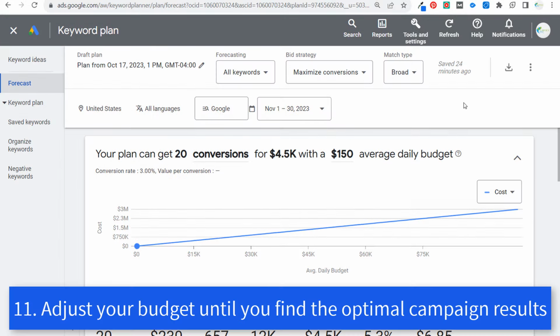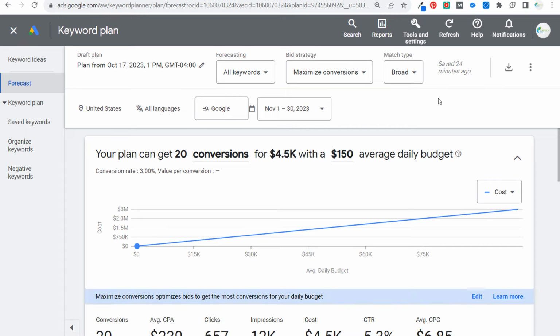Our next strategy is to find the budget that maximizes your return on ad spend. I've had advertisers who say, I need to spend this much per month. Sometimes advertisers say, I need to spend $10,000 per month to help scale my brand. What can happen is you don't have enough targeting to actually drive a profitable campaign at your current budget levels. So what you're trying to find is the ideal average daily budget to drive the best possible results.